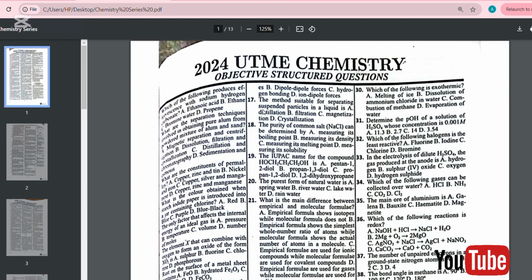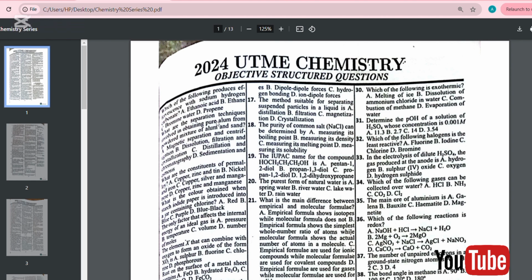Number four. What is the color obtained when starch iodide paper is introduced into a jar containing chlorine? A. Red. B. Blue. C. Purple. D. Blue black. The answer is D, which is blue black. Reason: starch iodide paper turns blue black when exposed to chlorine gas. This is a common test for testing the presence of chlorine gas.